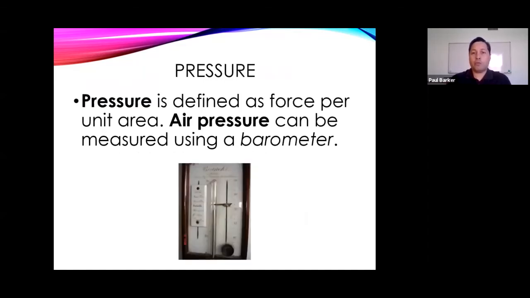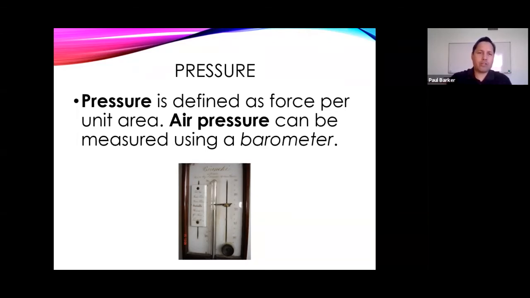Up next for us, we're going to go ahead and move to how you measure pressure. Now, pressure is defined as the force per unit area. Again, how much force a gas molecule puts on the surface of a container when it collides against that surface. So gas pressure can be measured using a barometer. A barometer is a tool that you see in that picture on the screen, and it is essentially a tube shaped like the letter U, and on one side it's a vacuum, and on the other side you have mercury, and the mercury will either go up and down depending on the pressure on the outside of that test tube. So that is called a barometer.